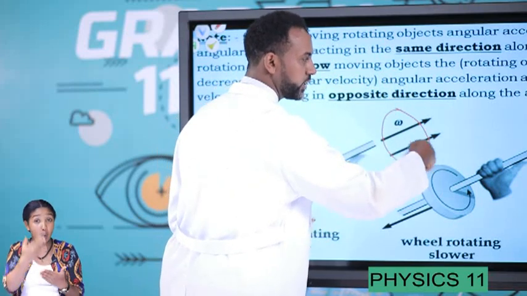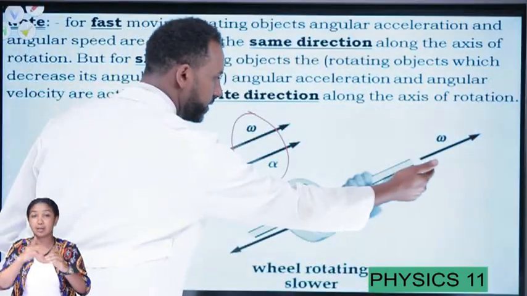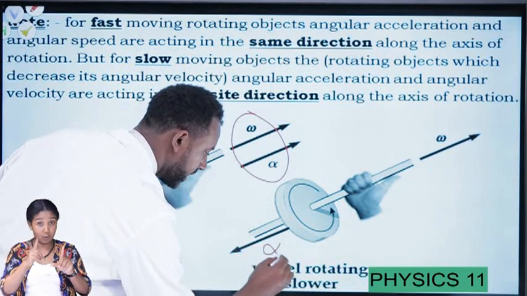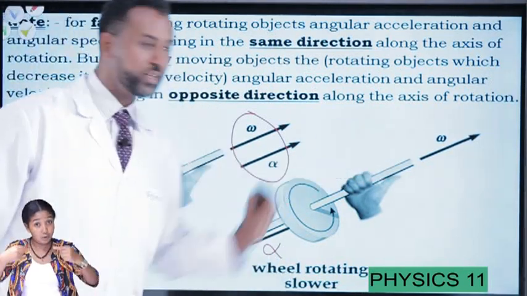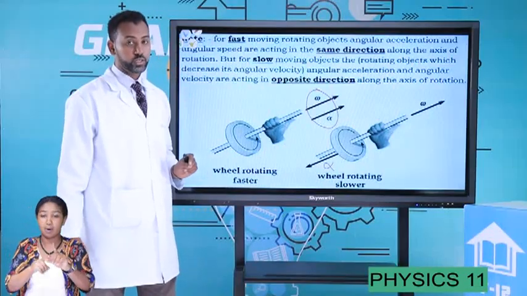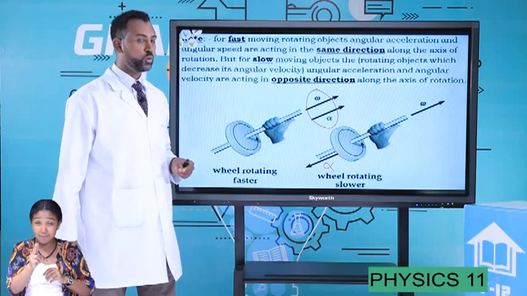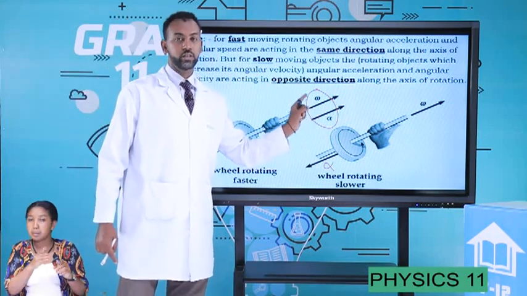Therefore, while its speed gradually decreases, its angular acceleration opposes the direction of angular velocity. So this is the direction of angular acceleration alpha. Alpha is opposite to that of angular velocity for a slower moving object, but for a faster moving object, the direction of angular velocity and angular acceleration are the same.